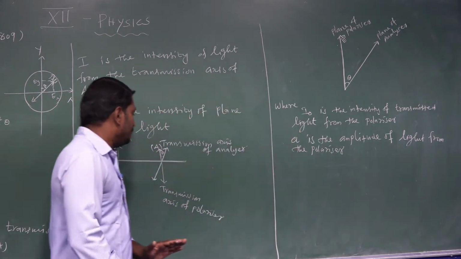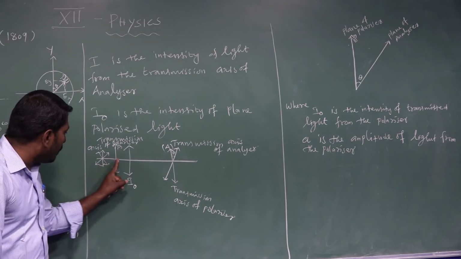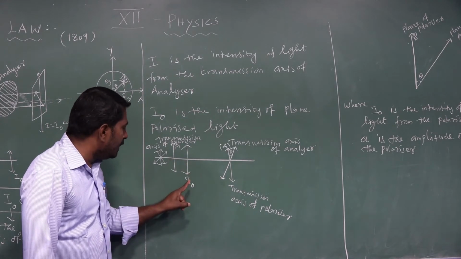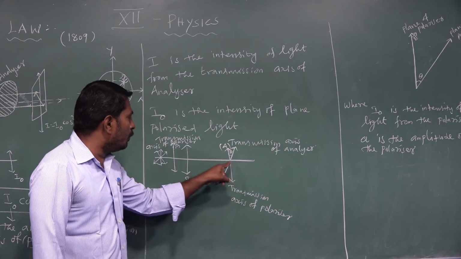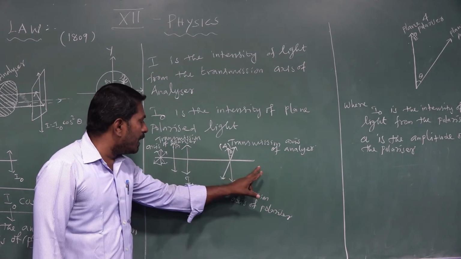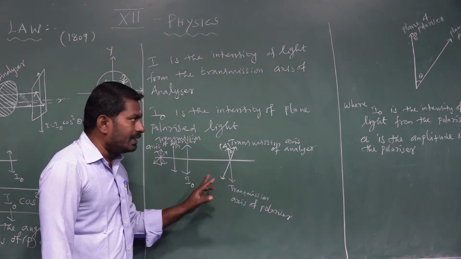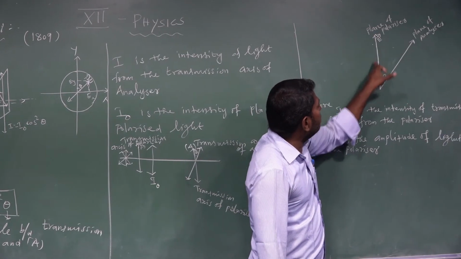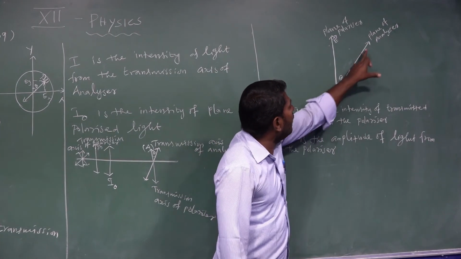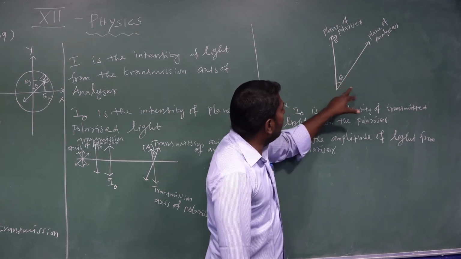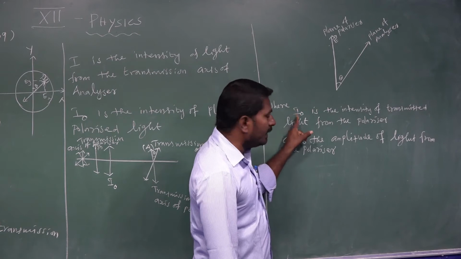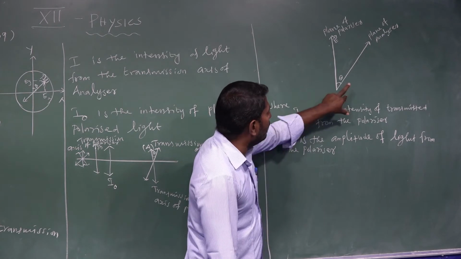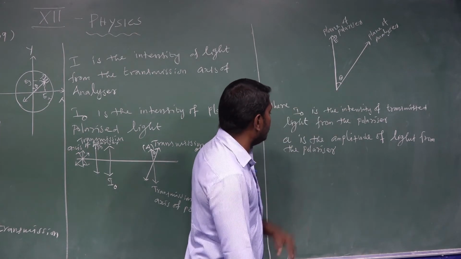So see, students, unpolarized light is allowed to pass through the polarizer. Light vibrating in only one particular direction is completely plane polarized light. Its intensity is I0, which is allowed to fall on the analyzer. The intensity of light coming out from the analyzer is not the same as I0, it varies. It can be calculated by using Malus law. See, the transmission axis or plane of the polarizer, and the transmission axis or plane of the analyzer. Theta is the angle between these two.